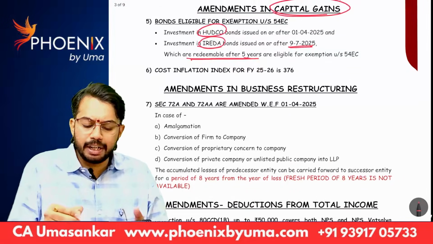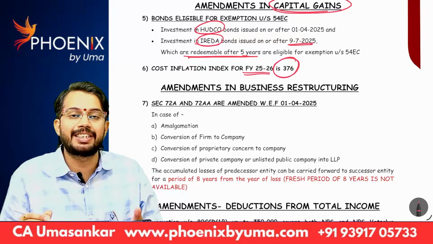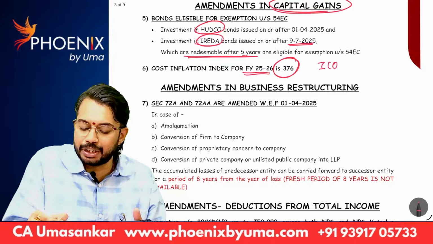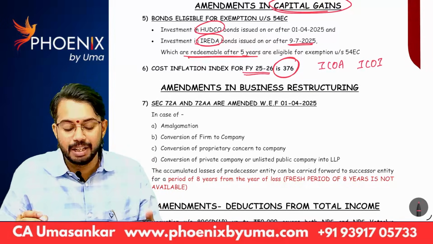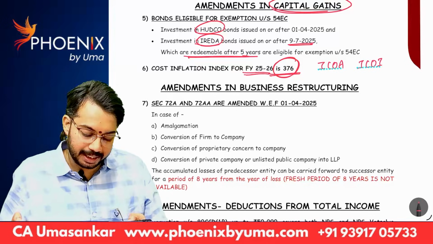Next, cost inflation index for financial year 25-26 is 376. You know, right? For calculating indexed cost of acquisition, indexed cost of improvement, you need index numbers. So for financial year 25-26, index number is 376.